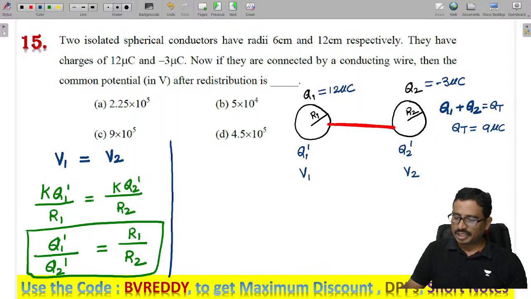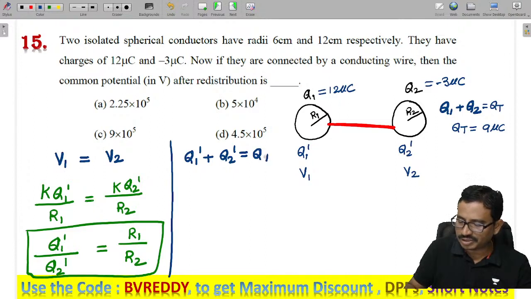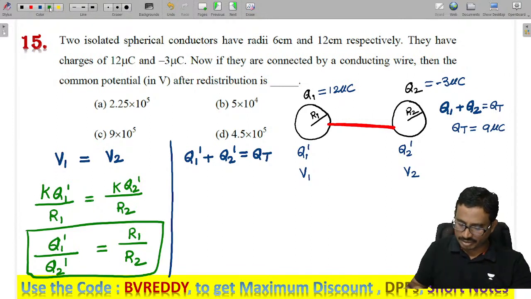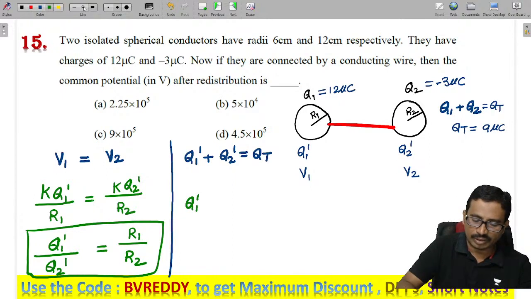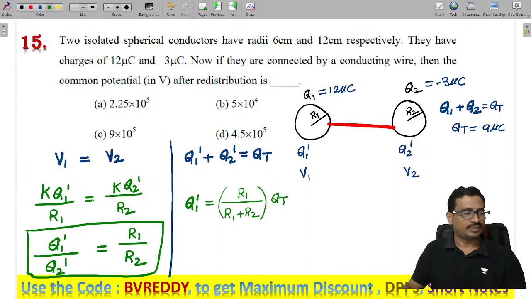Now, the total amount of charge should remain the same, Q1 dash plus Q2 dash. So by the law of conservation of charges, it should be equal to Qt only. Whatever the initial charge, the same charge will be maintained. Now by using this relation, can we apply the division rule? Q1 dash is R1 by R1 plus R2 into the total charge, like our division formula.